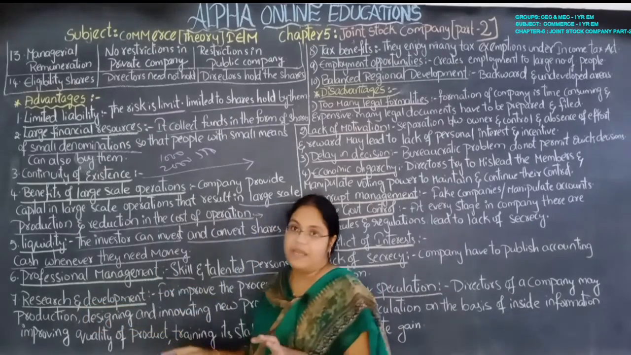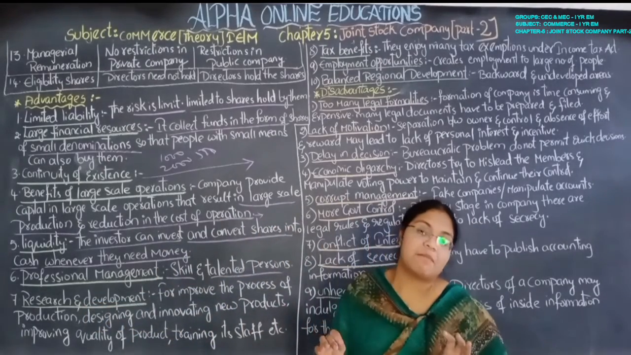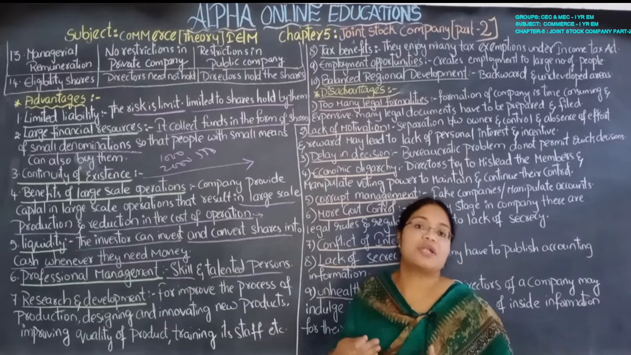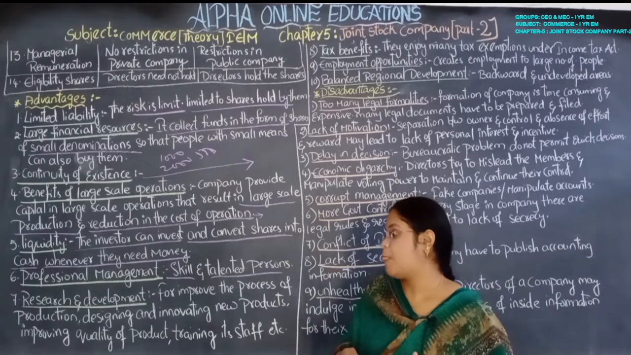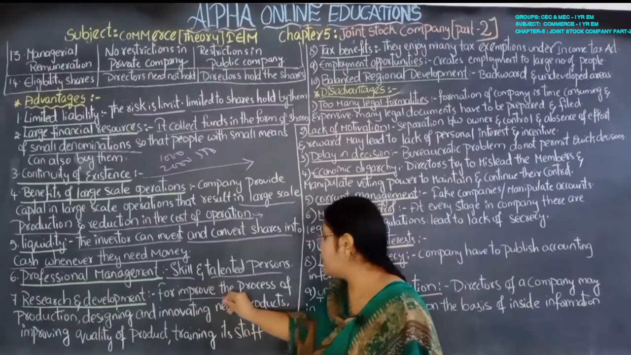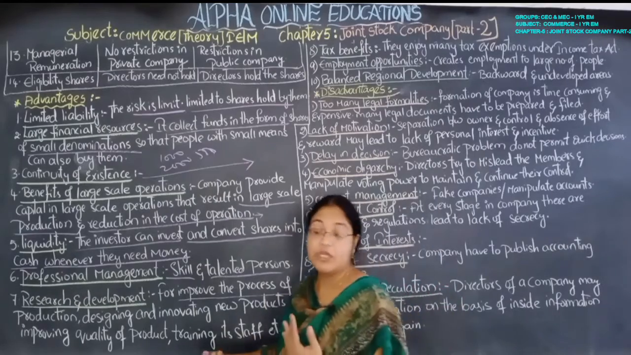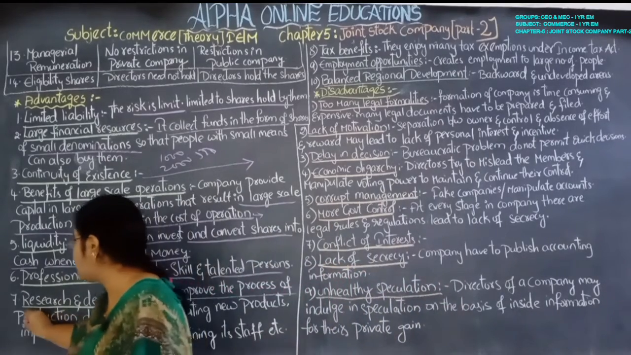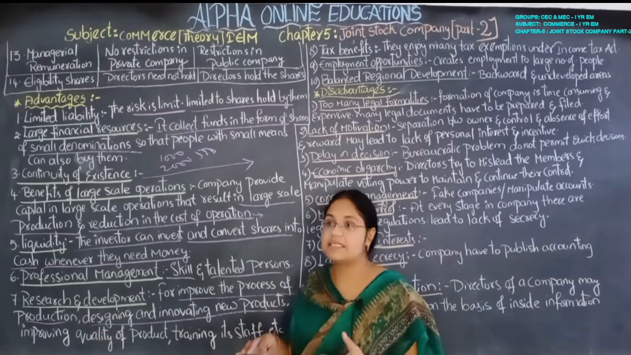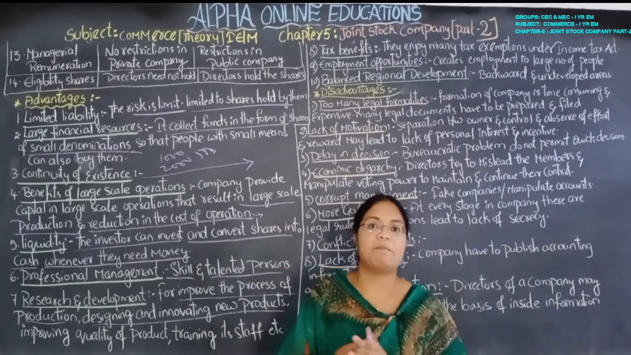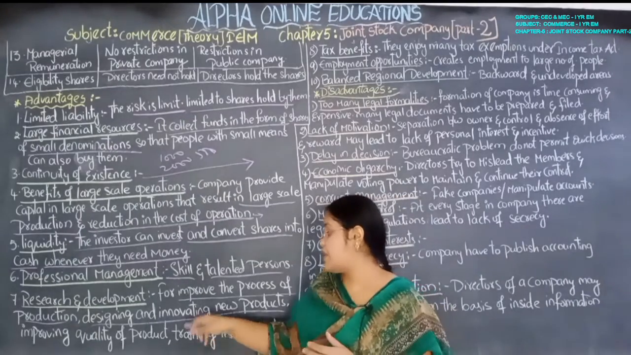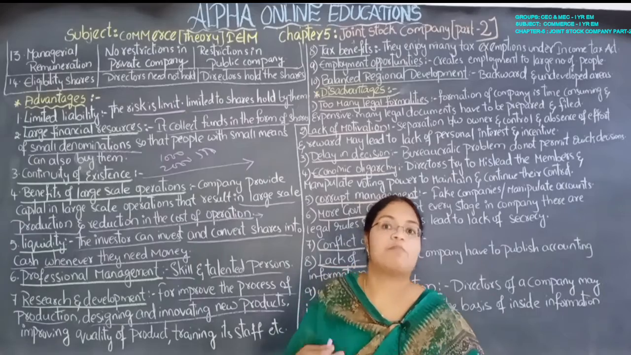Research and development is very important for the company to stand in the market. Due to research and development, R and D, they can improve the process of production. With new technology, they can produce more. Designing and innovating new products: designing means changing the shape of the product, and innovating means discovery of new types of products.